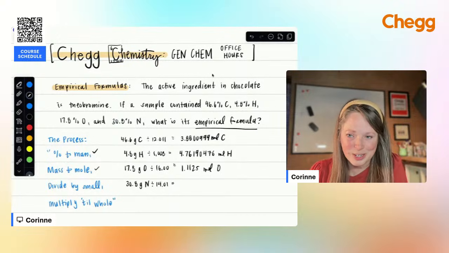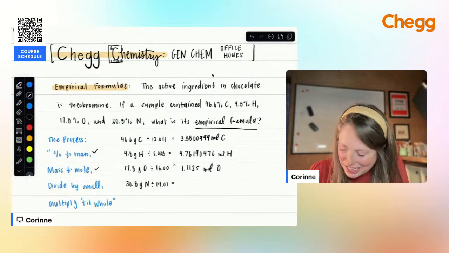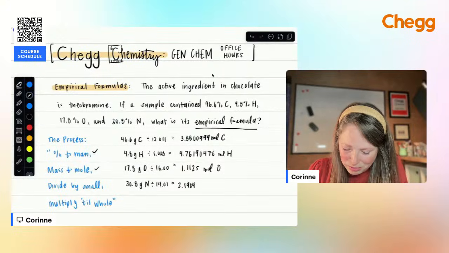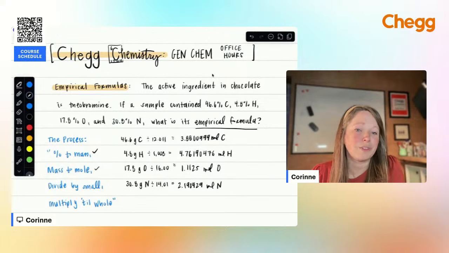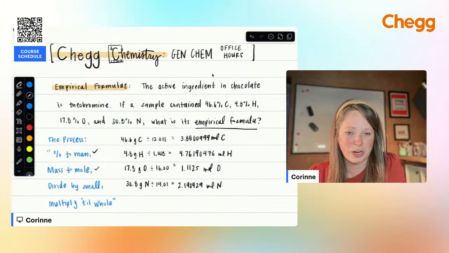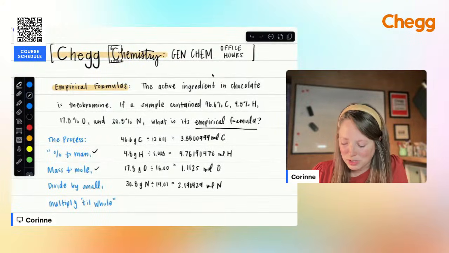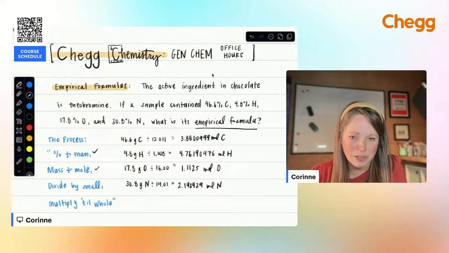And it looks like the questions are coming in, so that's great. All right, so let me just go ahead and put all of this down. 198, 429. All right. So we have done the first two steps. Step one, we converted all of our percentages to masses, assuming that we had a total sample of 100 grams. Then we converted from mass to moles. We divided by the molar mass of each of these.